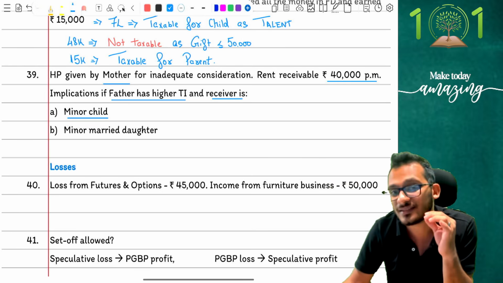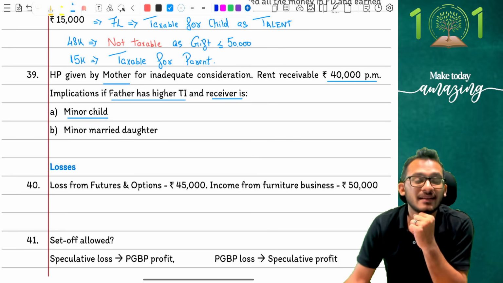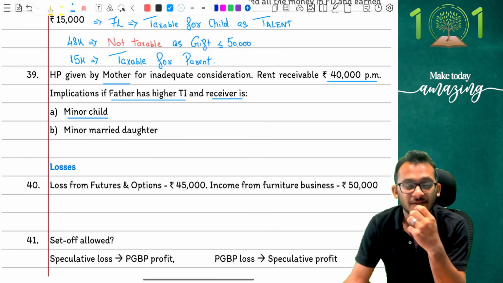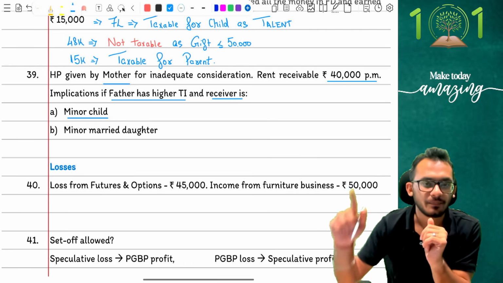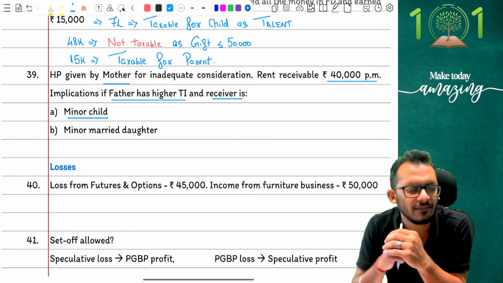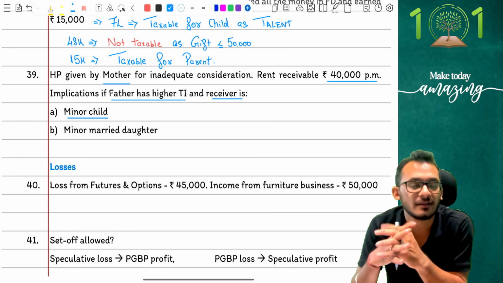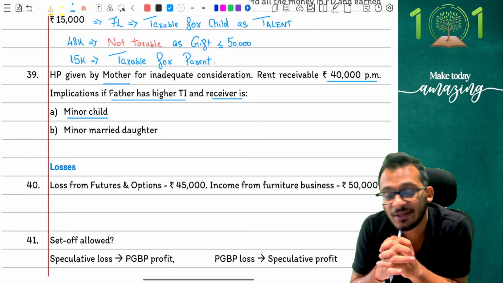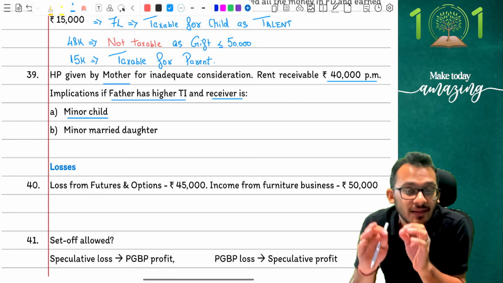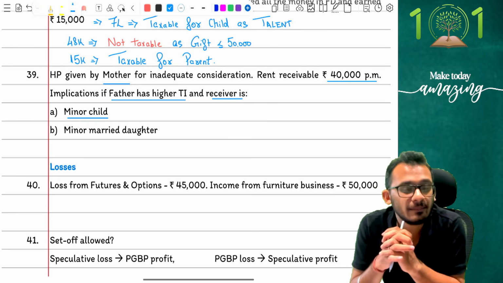Now here is where students end up getting confused. The first thing is that they realize the words minor child, and the first question which comes is, okay, minor child income is taxable for the parent whose income is higher, which means father is the one having a higher income. Let's tax it for the father. No. That's the mistake you made. People, when it comes to these kinds of rules, one thing to be kept in mind is there is also a separate chapter called deemed ownership.